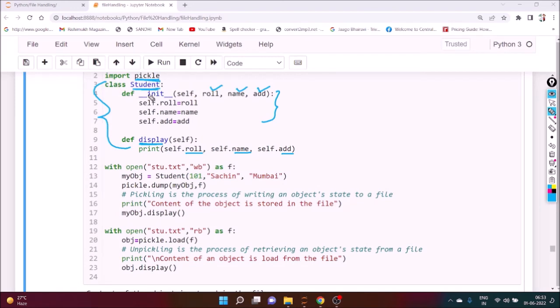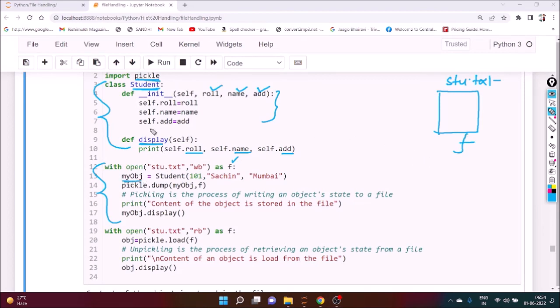So inside the class, this is the initialization part, and this is the one method. It displays the roll number, name, and address of that particular student. Now, this is the part for pickling. Here we create one file called stu.txt, assume it is binary, and we open that particular file. The object of that file is f.